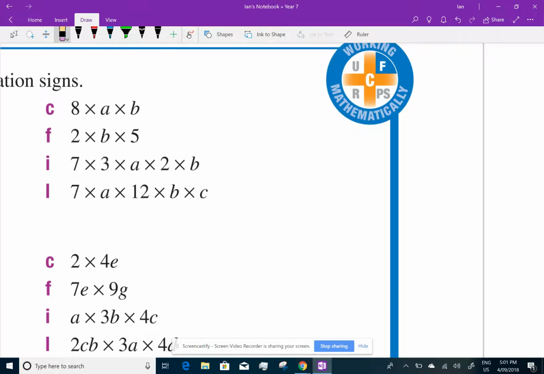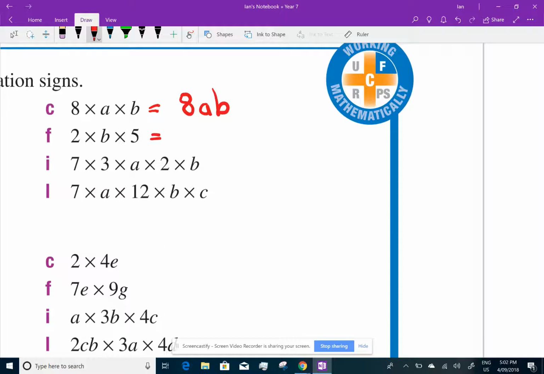Now the first thing you need to know is if there are any numbers, you multiply them first. So there are no numbers, even though there really is a 1 there and a 1 there. But 8 times 1 is 8. So we'll leave the 8 out the front. And then we can go, all right, we have an A and a B. Well, we don't need the multiplication sign. We can just write 8AB, and we know that's 8 times A times B.